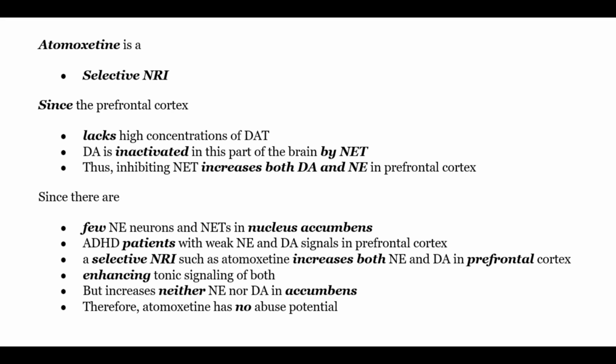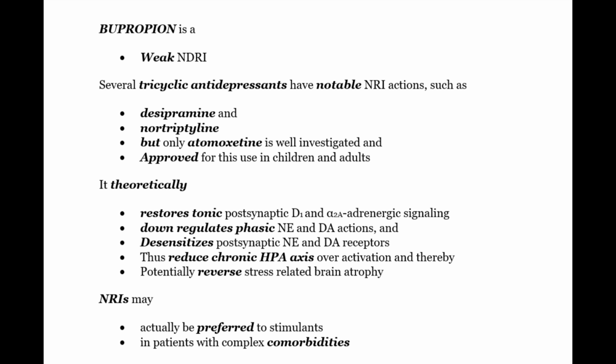Since there are few NE neurons and NETs in nucleus accumbens, and ADHD patients have weak NE and DA signaling in prefrontal cortex, a selective NRI such as atomoxetine increases both NE and DA, enhancing their tonic signaling, but increases neither NE nor DA in accumbens. Therefore, atomoxetine has no abuse potential. Bupropion. It's a weak NDRI.